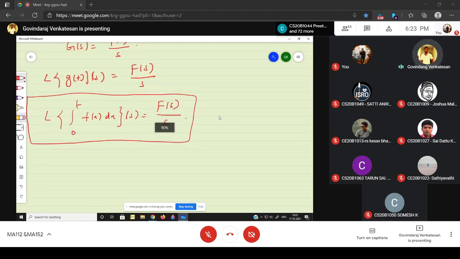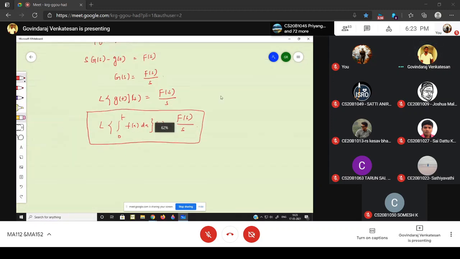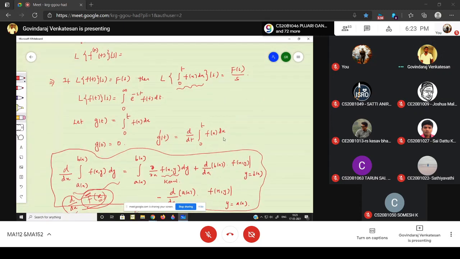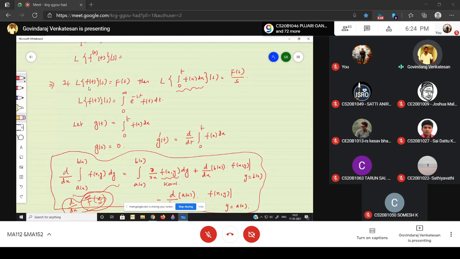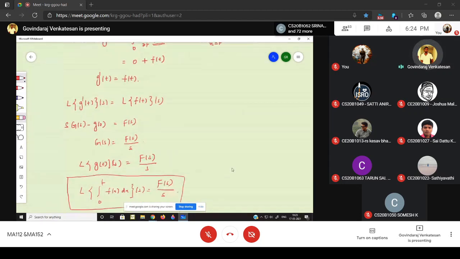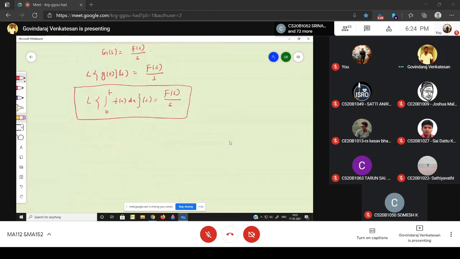I have to show that the Laplace of f is capital F, then show that the Laplace of the integral from 0 to t of f is capital F divided by s. So I just proved this one. Okay, so the next proof is